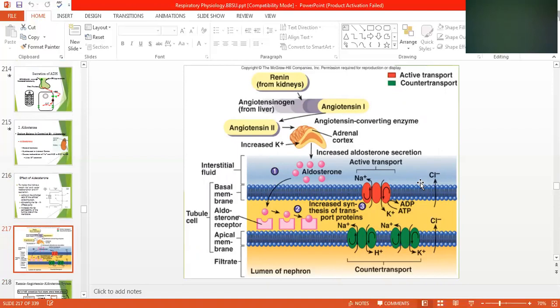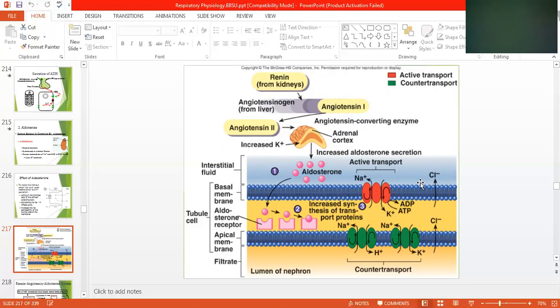This complete phenomenon is given in this picture. Tube cells means renal tubules, basal membrane, aldosterone receptors, apical membrane, filtrate, lumen of the nephron, counter transport, increase of the synthesis of the transport protein, sodium, then hydrogen, then ADP. ATP is required for the transfer of sodium or potassium from one side of the cell to the other side of the cell. Increased aldosterone secretion causes active transport, aldosterone working on sodium.